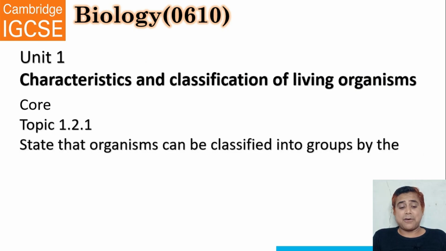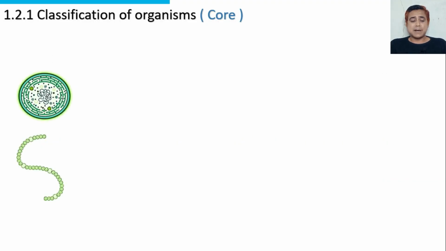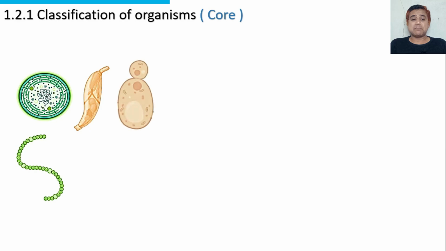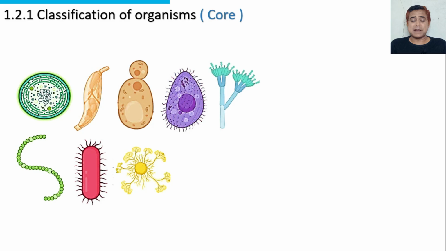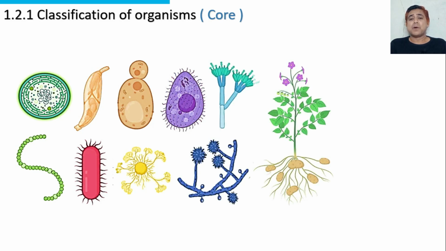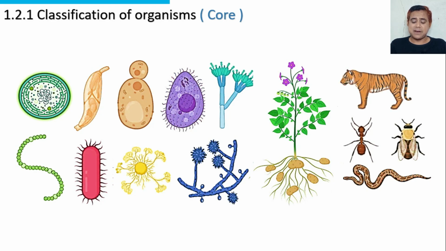State that organisms can be classified into groups by the features that they share. There are thousands, millions of organisms on our planet Earth, ranging from microorganisms to higher plants and higher animals.